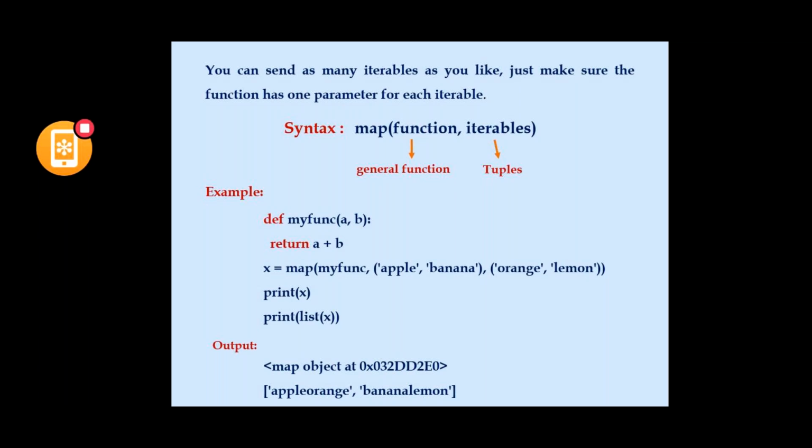If typecasting is not done, x value will be a map object. That is why I have given print of x, and again I am typecasting x with a list. That is why the actual value has been printed. So that's all with this map. Convert the map into a list for readability. That is why I have typecasted x with a list. Now we'll see filter.